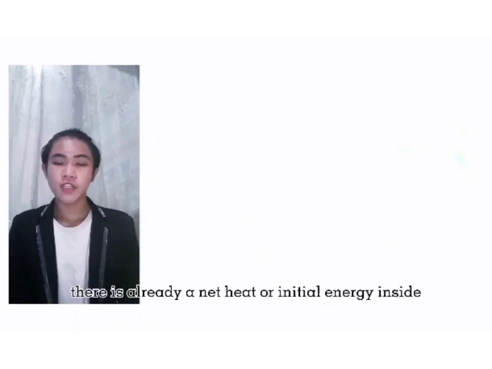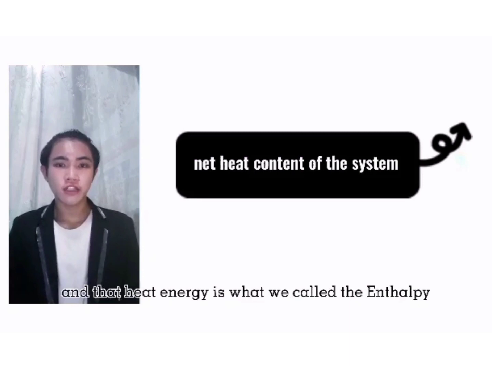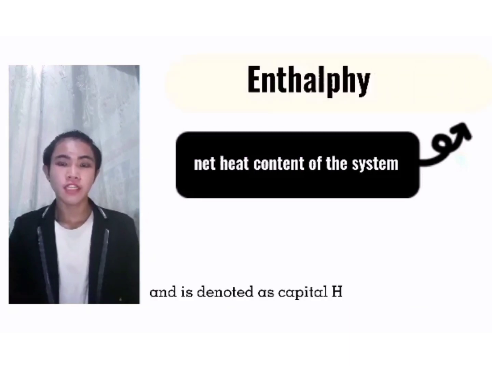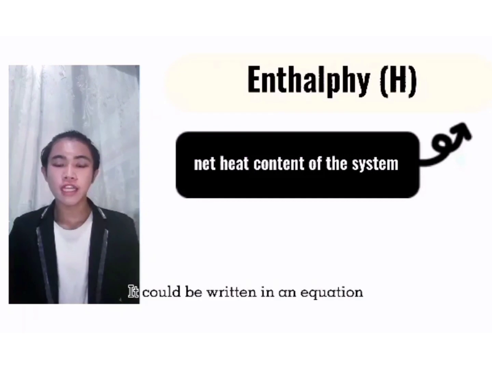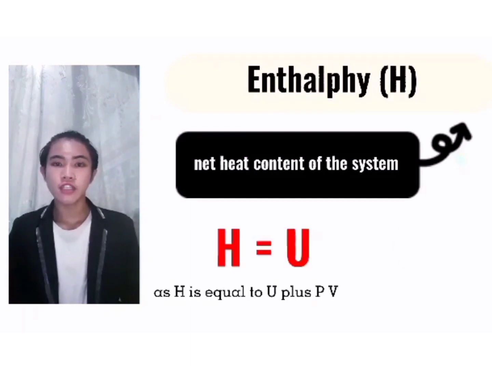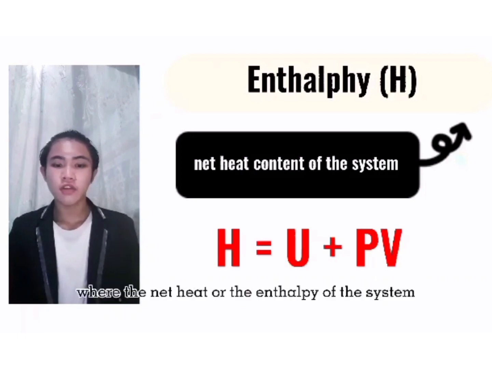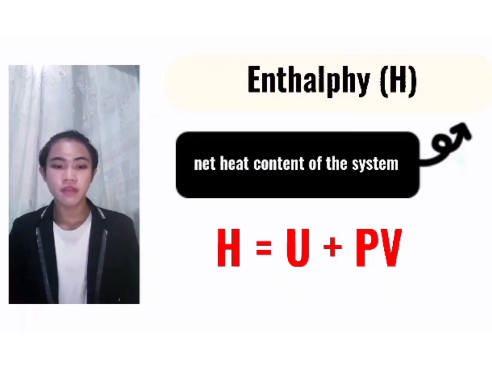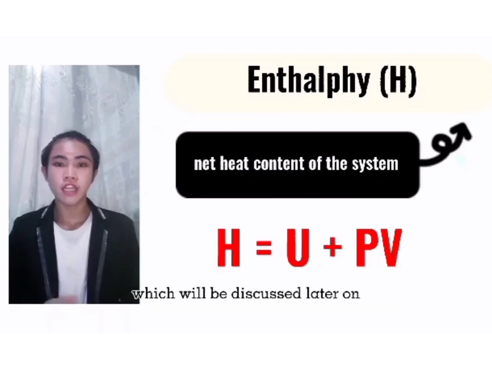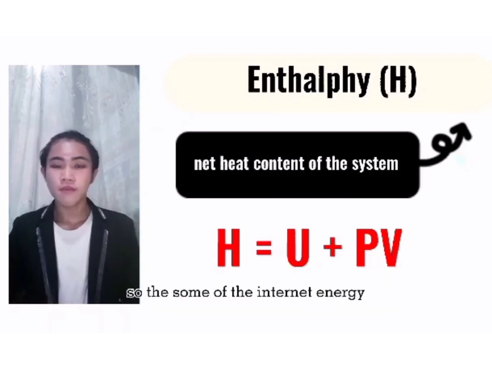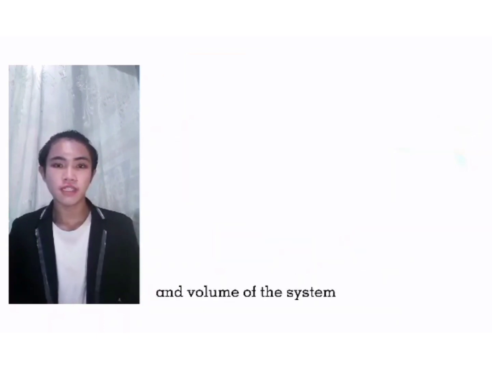In a system, there is already a net heat or initial energy inside, and that heat energy is what we call the enthalpy, denoted as capital H. It could be written as the equation H = U + PV, where the net heat or the enthalpy of the system is equal to the sum of the internal energy, which will be discussed later on, and the product of the pressure and volume of the system.